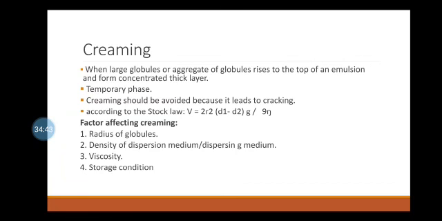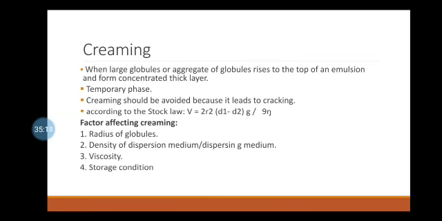According to Stokes' law, the rate of creaming depends on a number of factors, which can be explained by V = 2R²(D1 − D2)g / 9ρ, where V is the rate of creaming, R is the radius of globules, D1 is the density of the dispersed phase, D2 is the density of the continuous phase, g is the gravitational constant, and ρ is the viscosity of the dispersion medium.